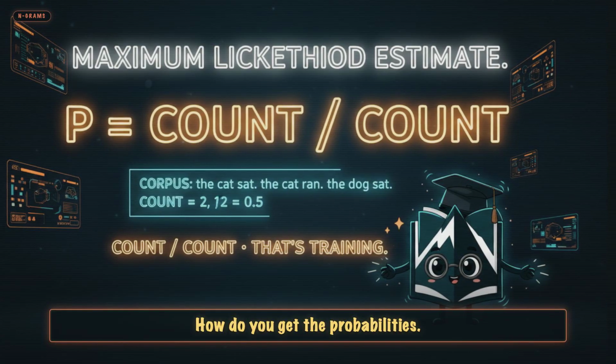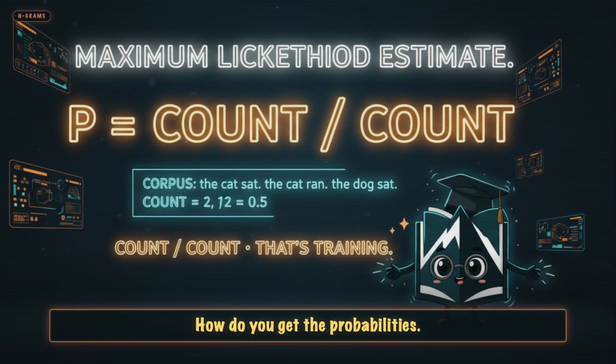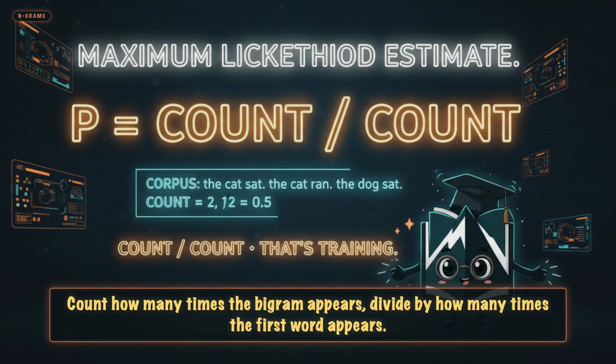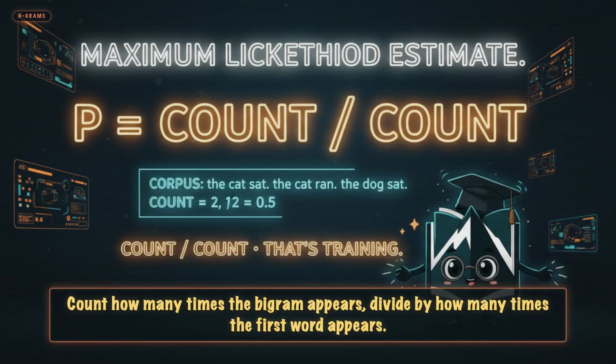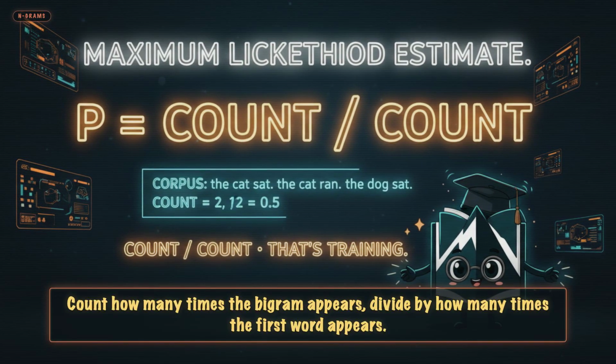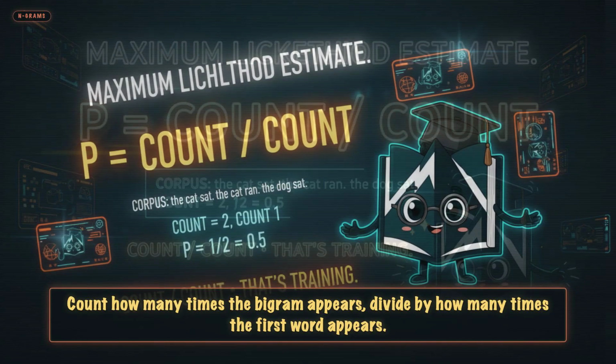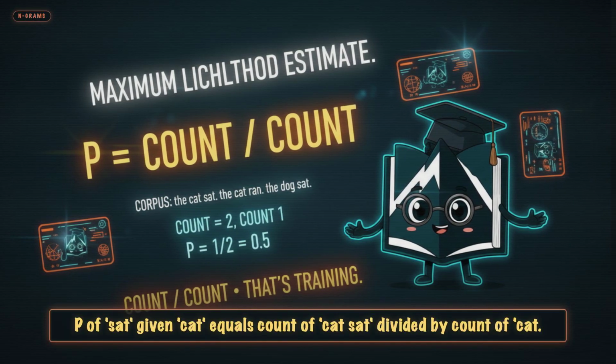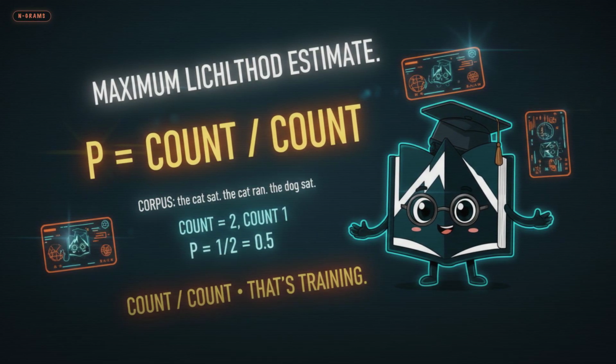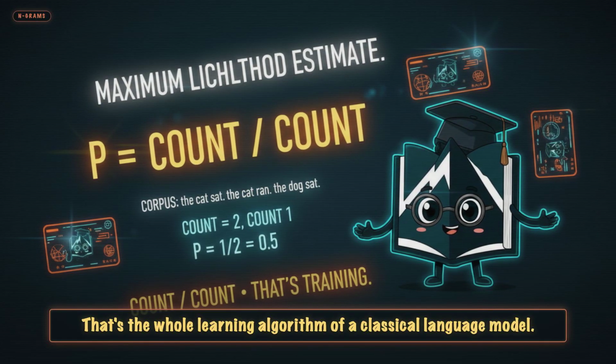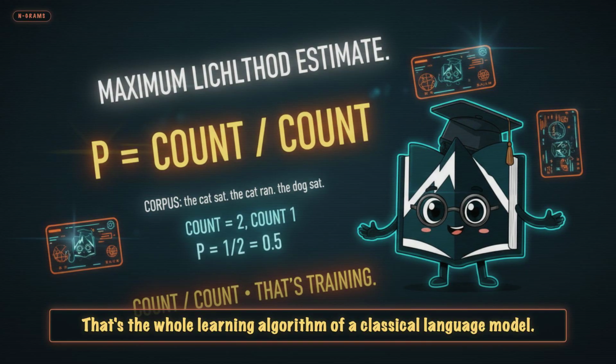How do you get the probabilities? Maximum likelihood estimate. Count how many times the bigram appears. Divide by how many times the first word appears. P of sat given cat equals count of cat sat divided by count of cat. That's it. That's the whole learning algorithm of a classical language model.